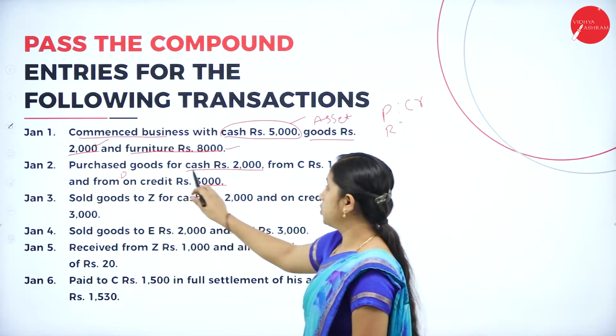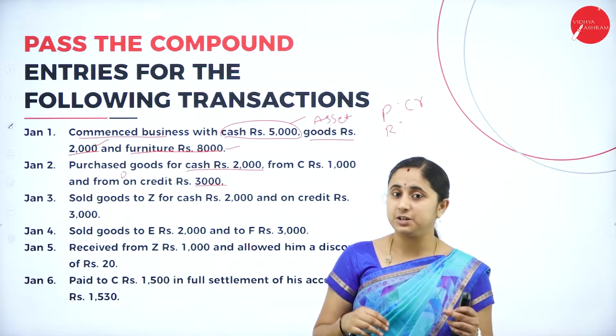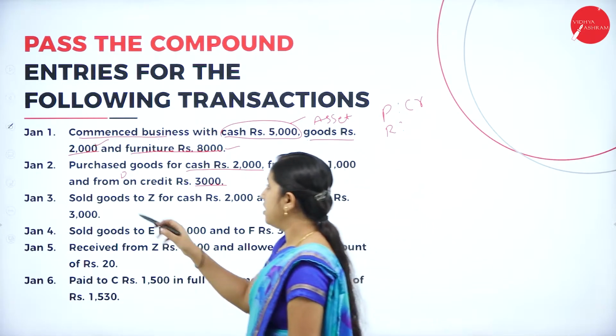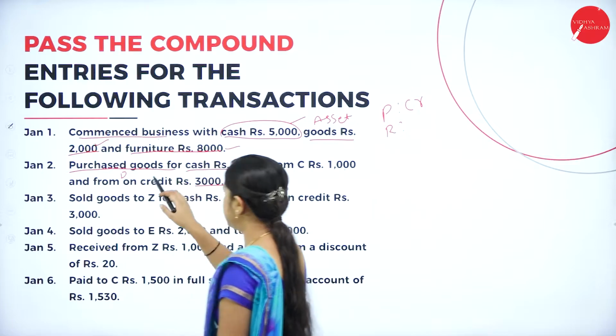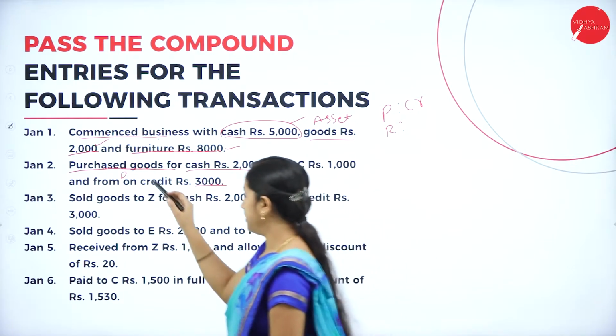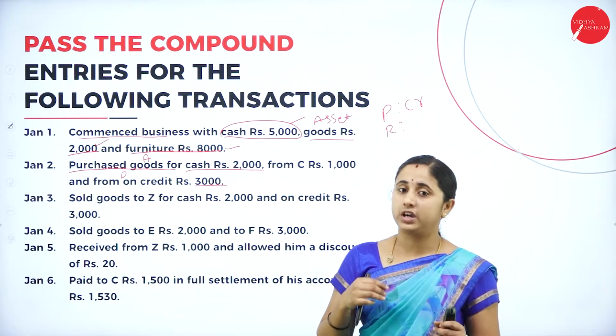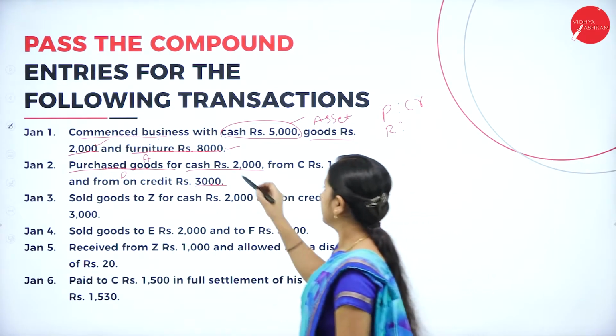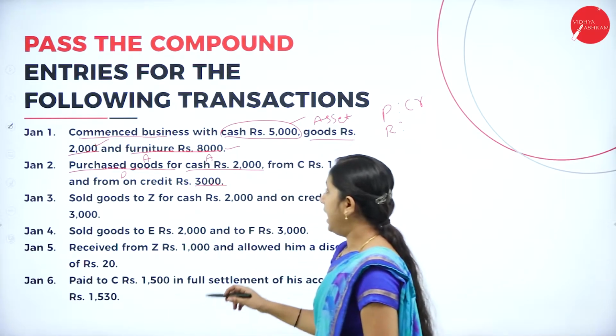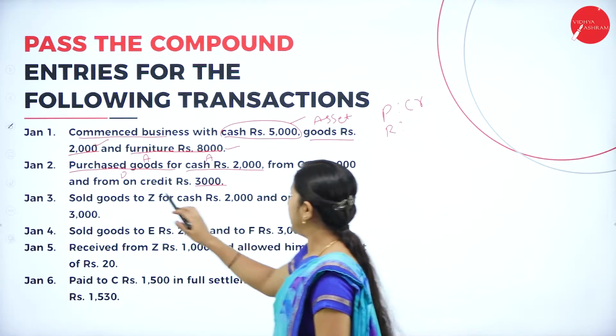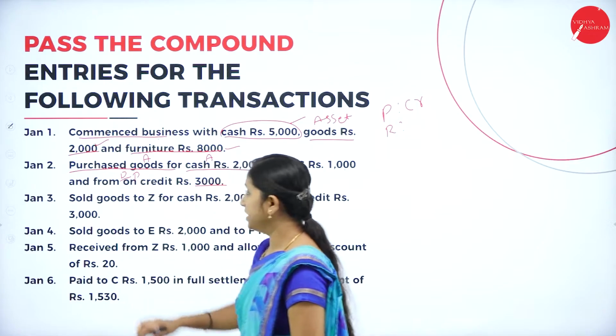So purchase of goods means goods is an asset. Here you are purchasing for cash as well as credit. Cash is also an asset, and on credit, C and D are persons.